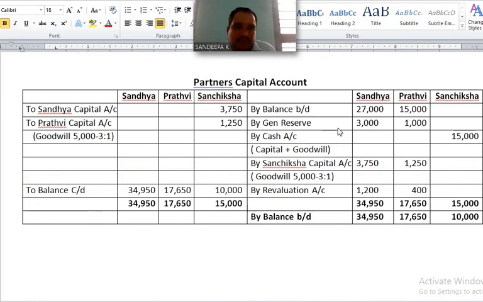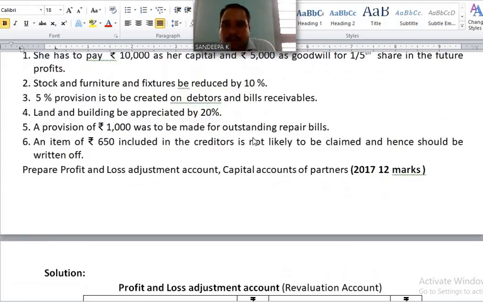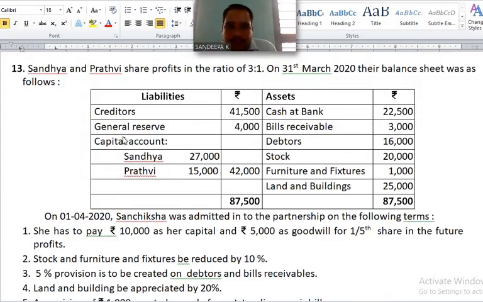By general reserve, 4,000 into 3 by 4 equal to 3,000. 4,000 into 1 by 4 equal to how much? 1,000. 3,000 in first column, 1,000 in second column. Completed. General reserve over.